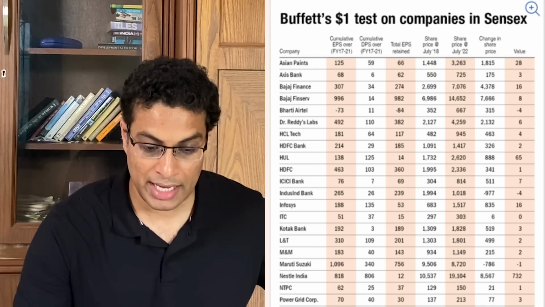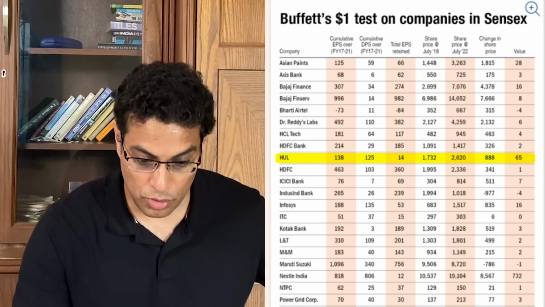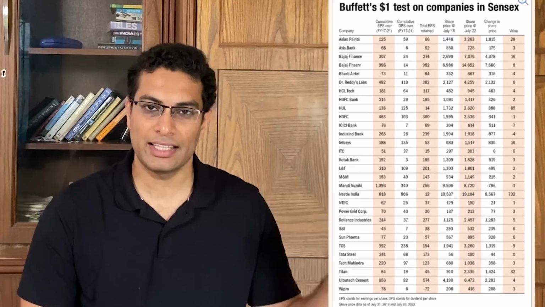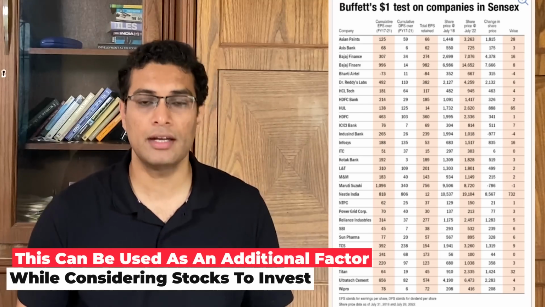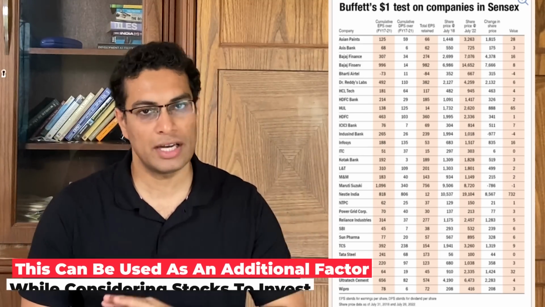Again, if you go to something like Hindustan Unilever, this number comes out to be fairly large. Again, if you go to something like Nestle, this number comes out to be fairly large. So I will link the chart here and you can go and study this chart. This becomes a very important parameter if you're trying to identify good companies. This can definitely play into your investment thesis.